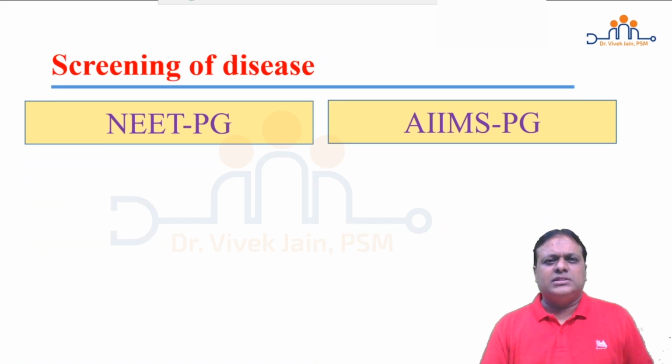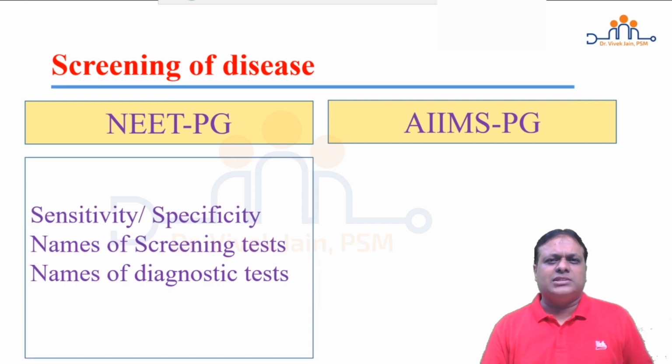Topic screening of disease. Friends, when we look at NEET PG, generally the questions are very simple, based on formula and calculations of sensitivity and specificity. So a table will be given, you know the formula, quickly calculate and mark the answer. Names of screening and diagnostic tests are generally asked for common diseases and big national health programs of India. So what we are asked is tuberculosis, HIV, malaria, leprosy, common cancers, breast cancer, cervical cancer, oral cancer, lung cancer, prostate cancer, and a common disease like diabetes mellitus in India.